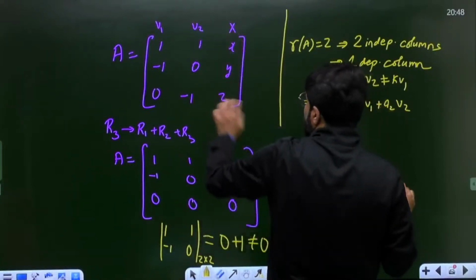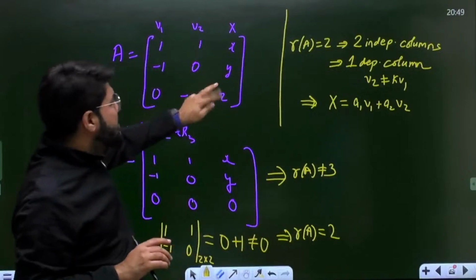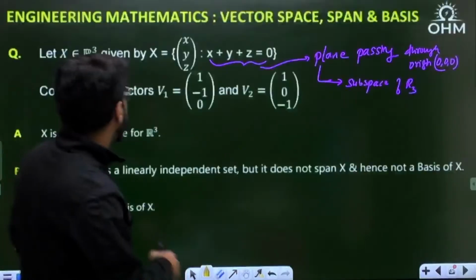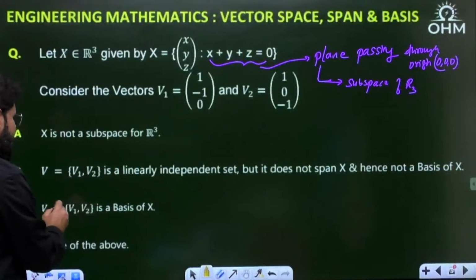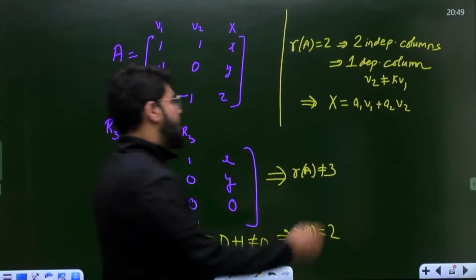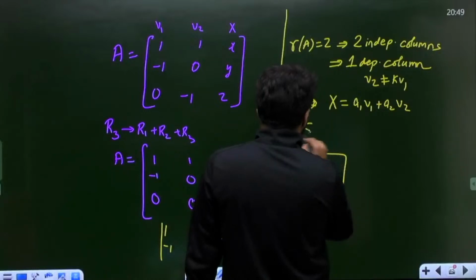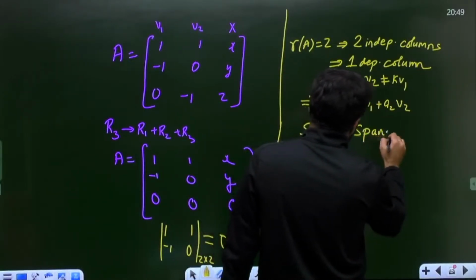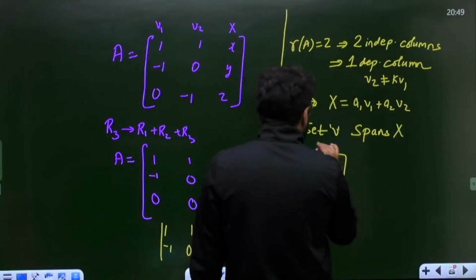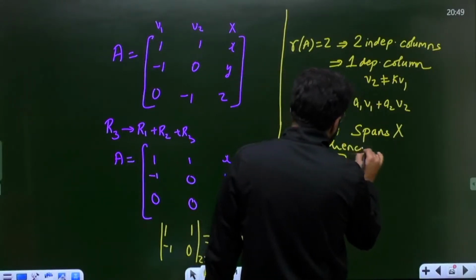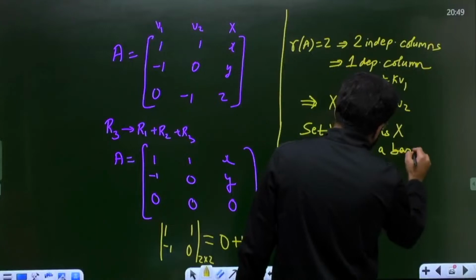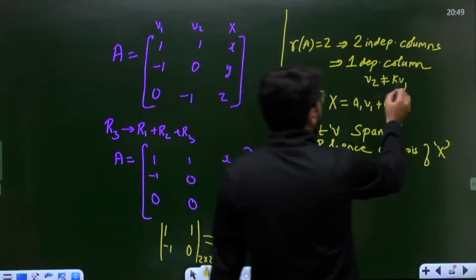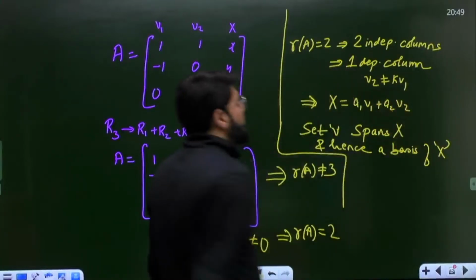That means every vector in the set S can be represented by a linear combination of V1 and V2. So can I say that V spans X? Yes. The set V, which contains V1 and V2, spans X, and hence is a basis of X, and V1 and V2 themselves are also independent of each other.